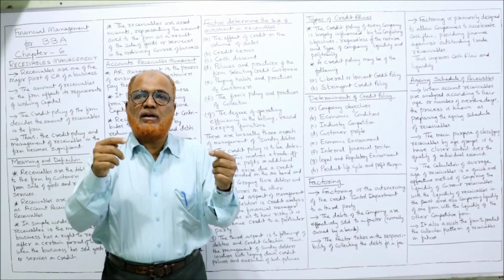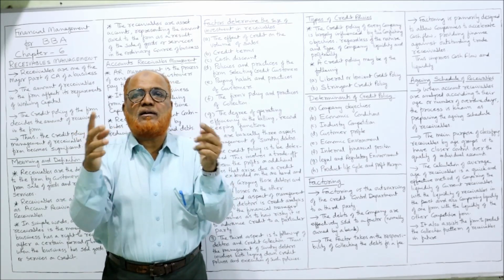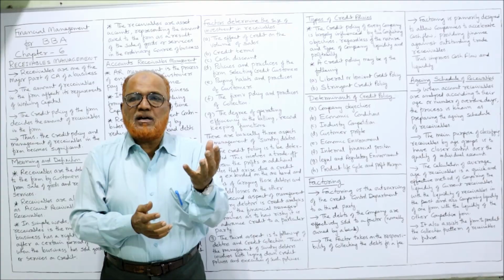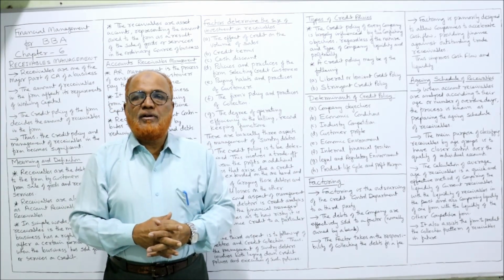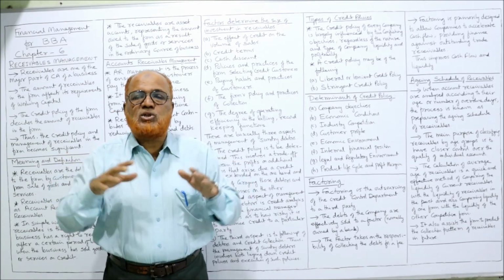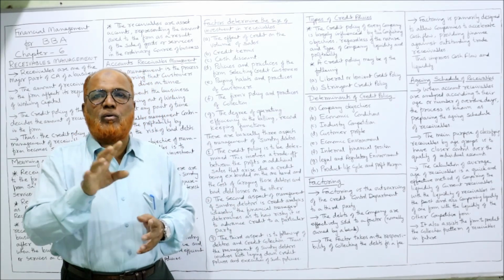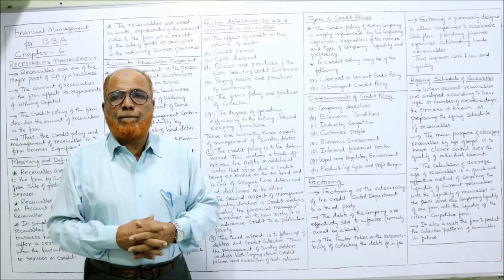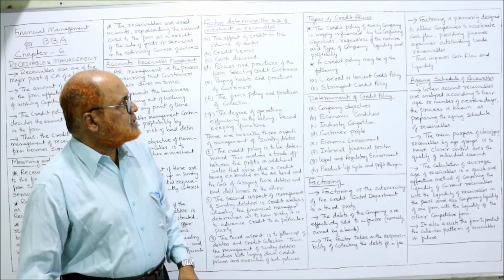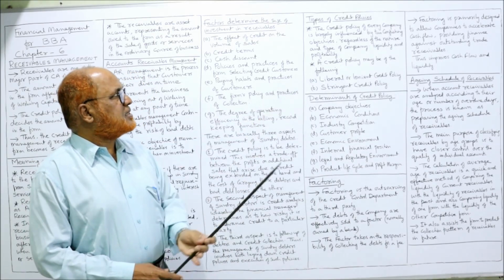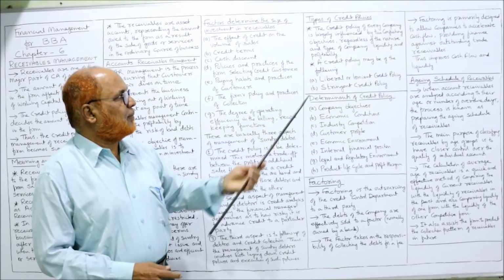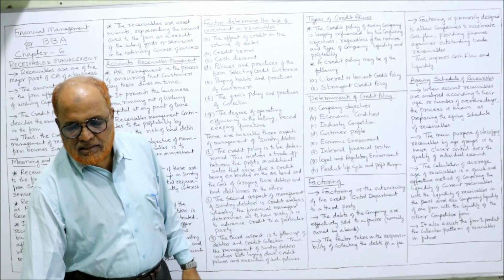That's why profitability and liquidity are conflicting terms. If one is increased, the other will decrease. The business has to manage between these two. The liquidity should not come down and the profitability should be maintained. So two policies are there. A credit policy may be the following: liberal or lenient credit policy.